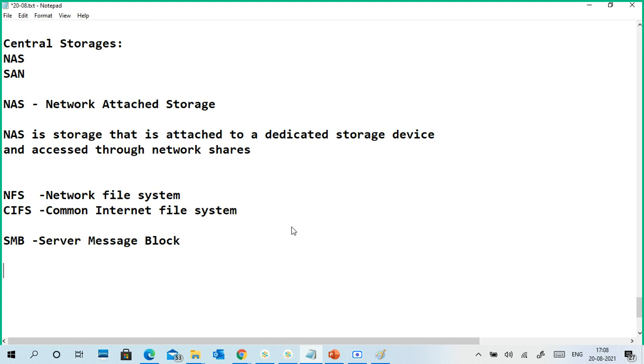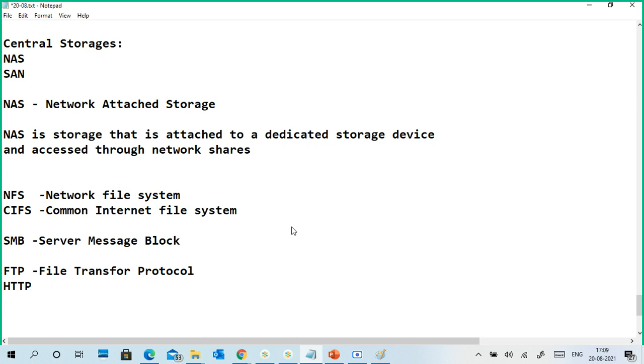Not only this, other protocols can also be used, like FTP, File Transfer Protocol, for storing data remotely. HTTP is also useful.